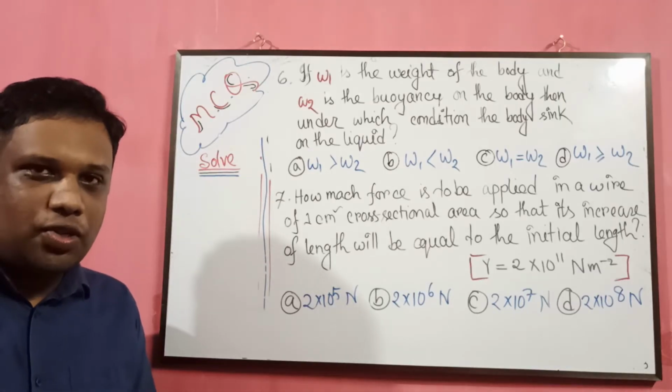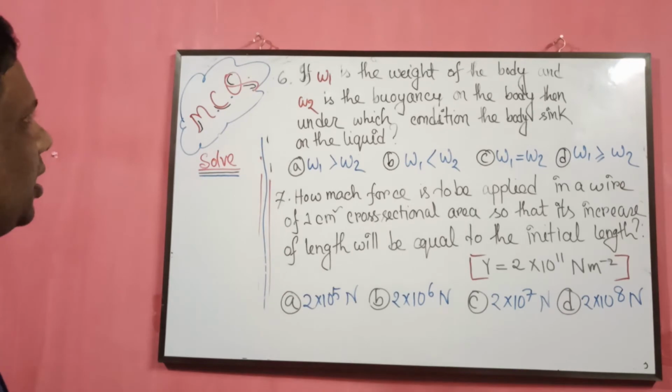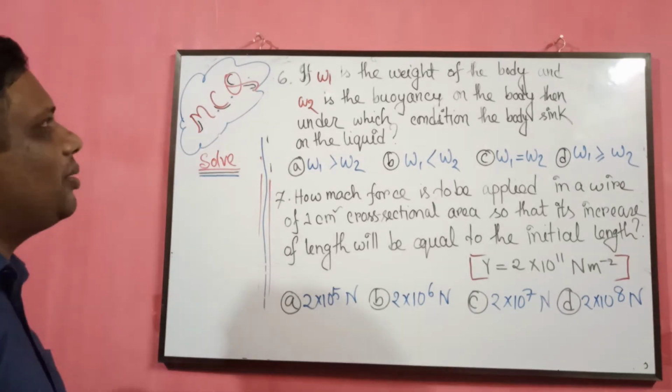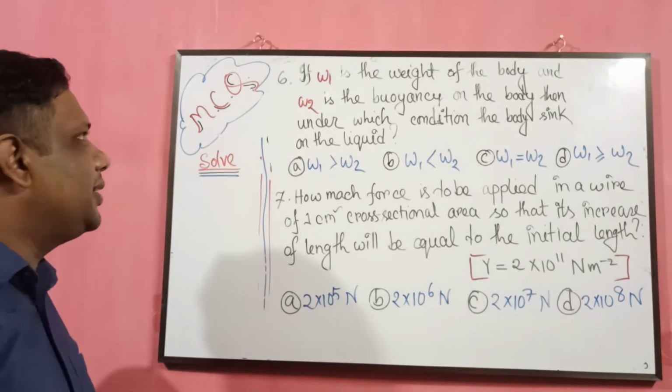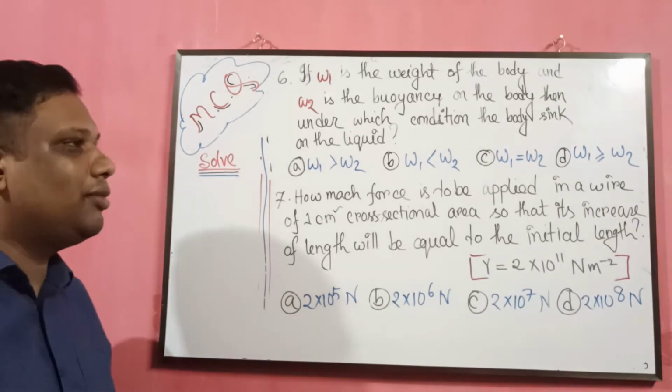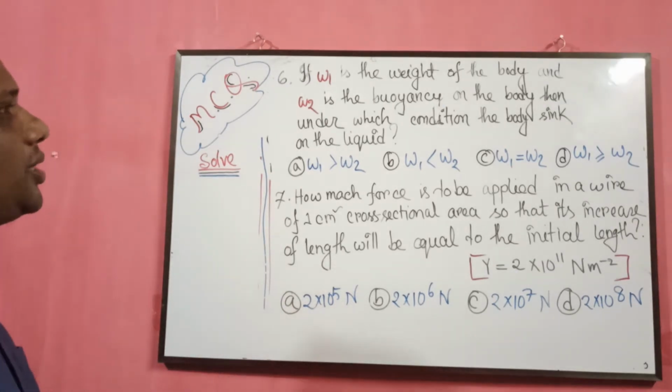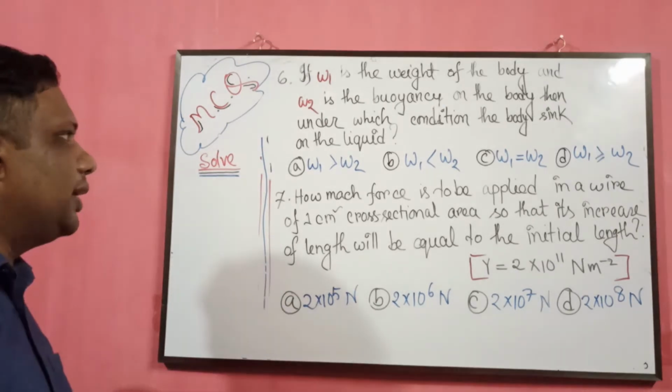We are going to solve the number 6 MCQ question, which is: if W1 is the weight of the body and W2 is the buoyancy on the body, then under which condition does the body sink in the liquid?